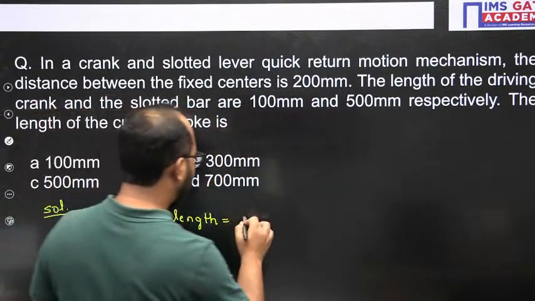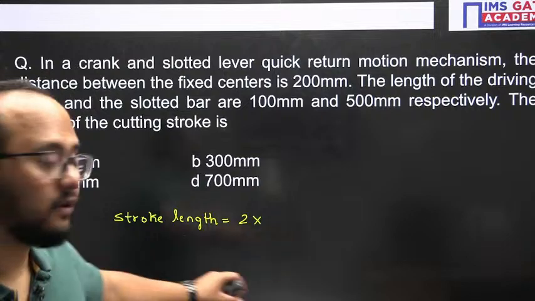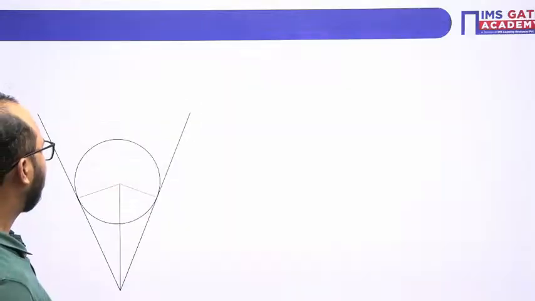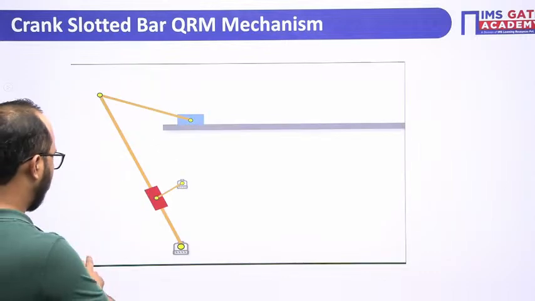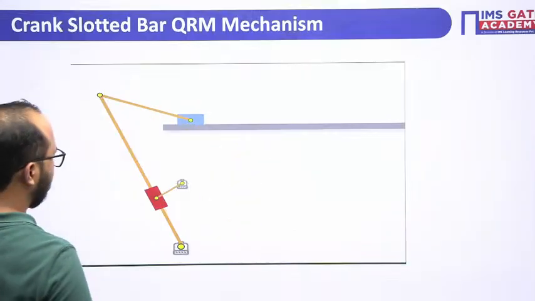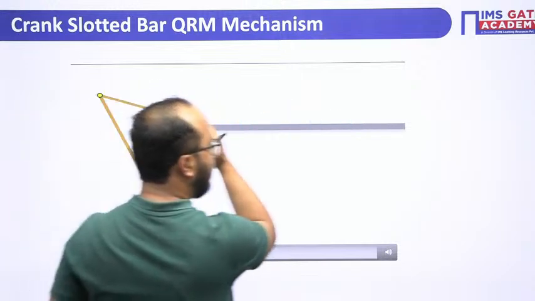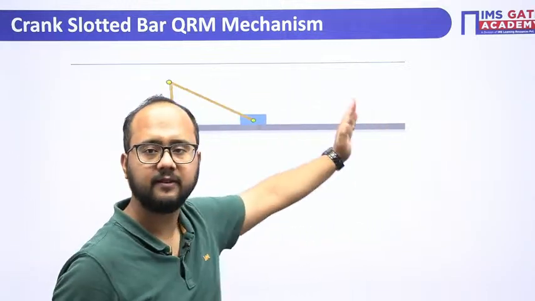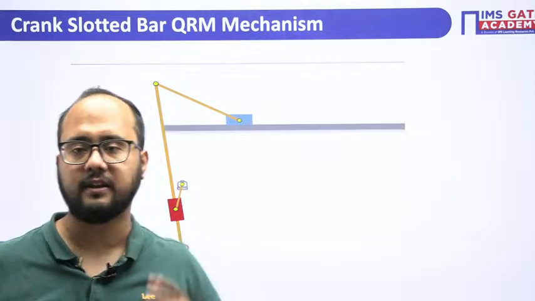So the formula of the stroke length is twice multiplied by, okay, this. I hope you know what it is. First of all, let me tell you the stroke length basically. Stroke length is the movement of this tool from one position to another, like left extreme to the right extreme. That is what the stroke length is. From left extreme to right extreme, whatever distance it has travelled, it is known as the stroke length.